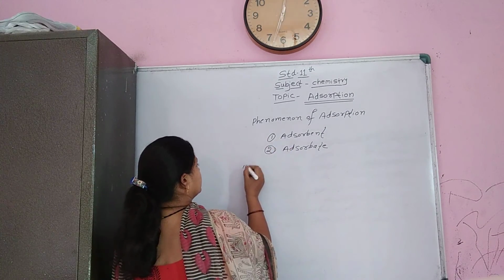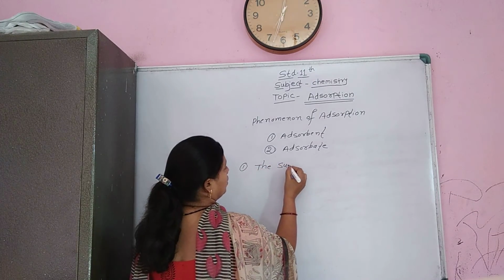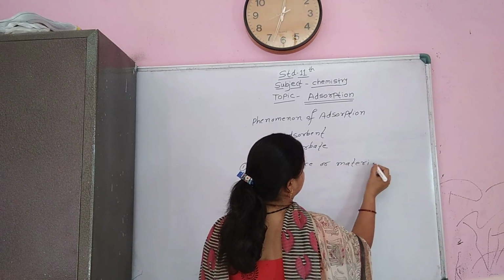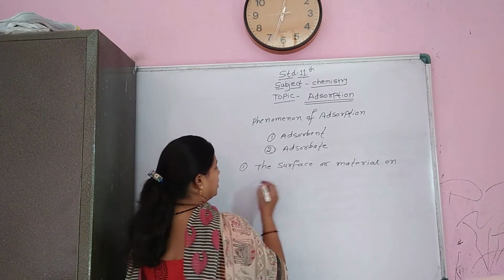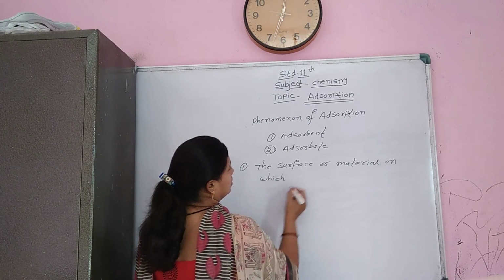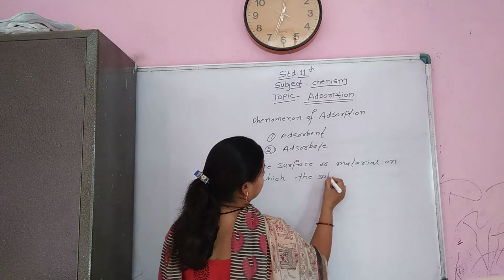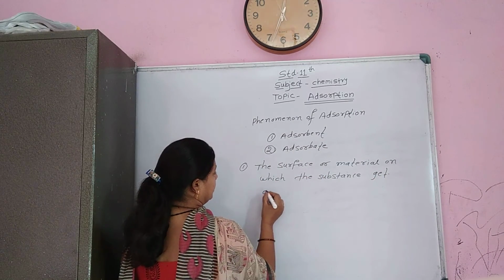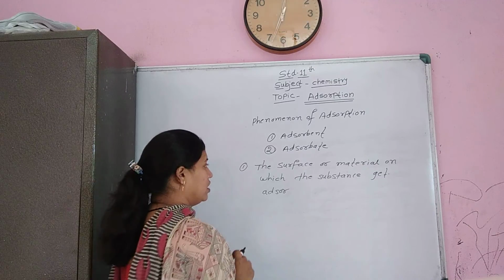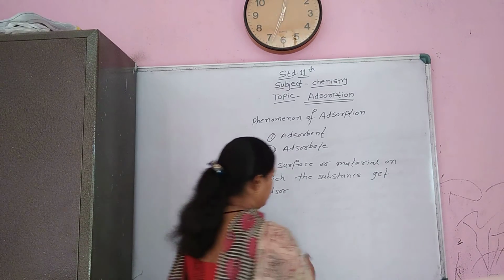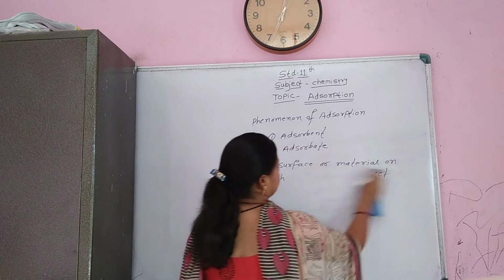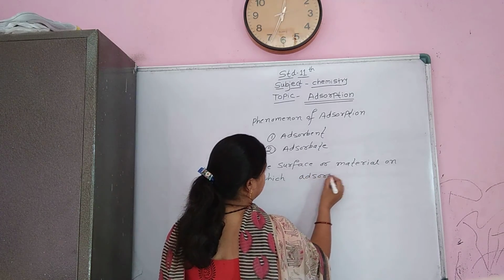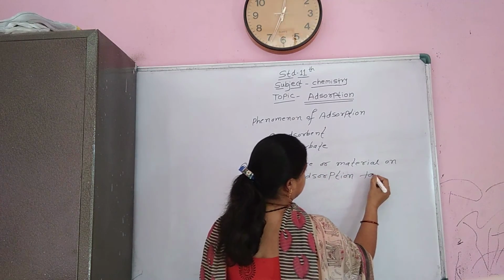Adsorbent means the surface or the material on which the substance gets adsorbed, or we can also say the surface or material on which the adsorption takes place.